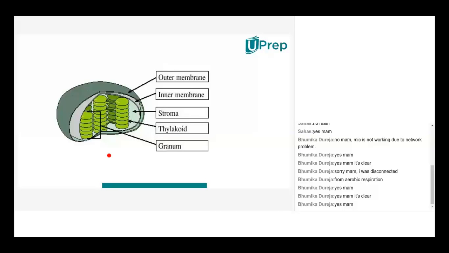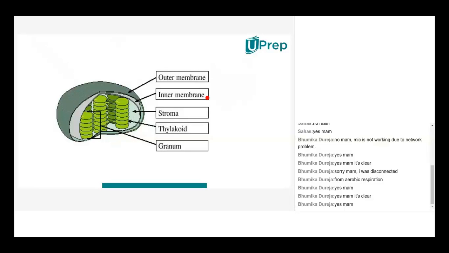So how the structure of chloroplast is enhancing it to be involved in photosynthesis, that is our point of interest over here. When you take the chloroplast, as in the earlier cell organelle, mitochondria, where there are outer membrane and inner membrane, the same way the chloroplast also possesses a double membrane, like the plasma membrane.